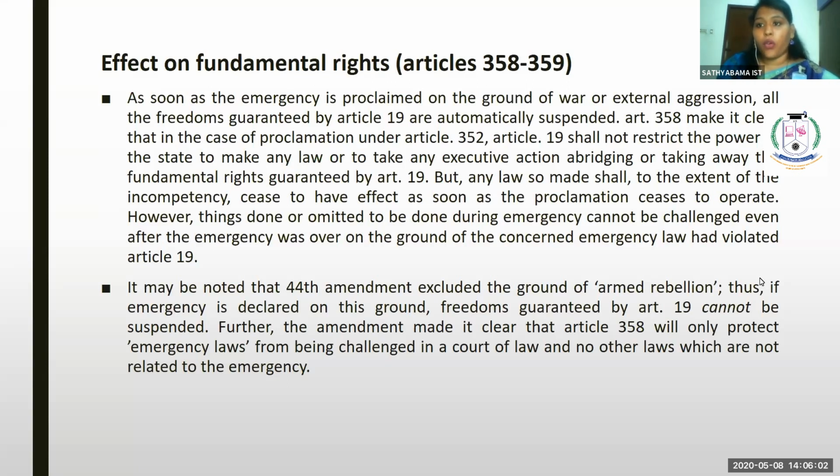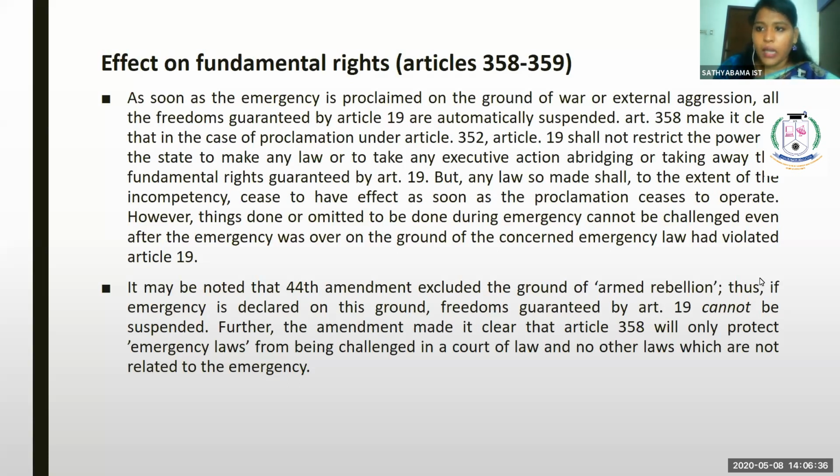We are going to see before the amendment and after the amendment. Before the amendment, as soon as the emergency is proclaimed on the ground of war or external aggression, all the freedoms guaranteed by Article 19 are automatically suspended. But now, after the 44th amendment, Article 19 cannot be suspended at any cost.